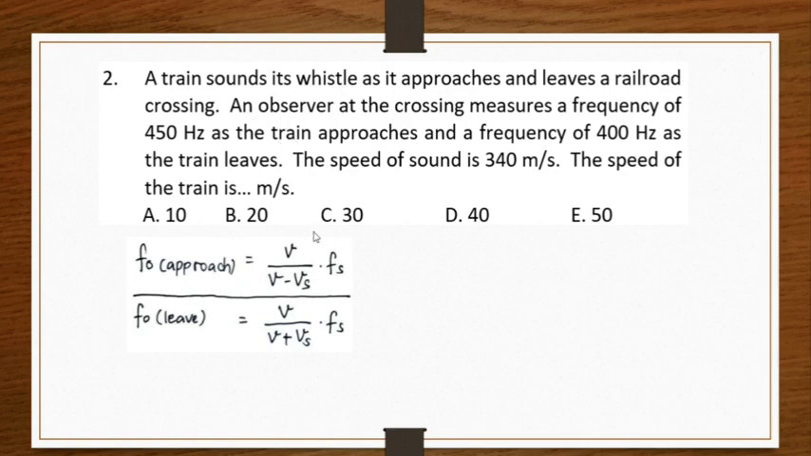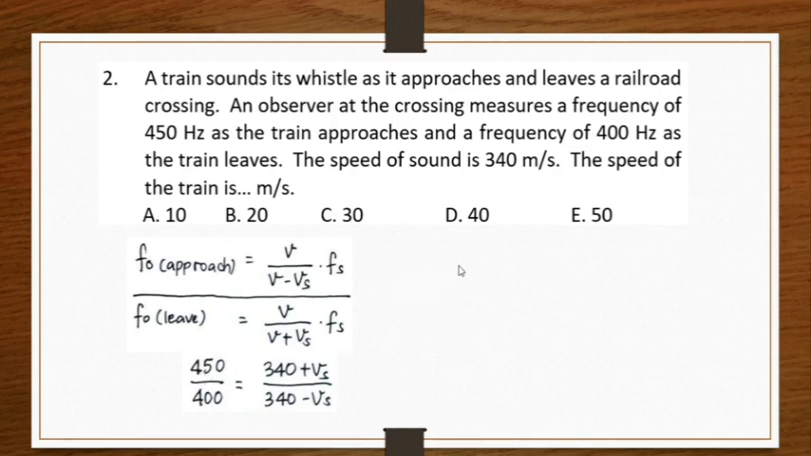So we can use this equation, V divided by V minus Vs times the frequency of the source. When it leaves, V over V plus Vs multiplied by Fs. When the train approaches the observer, the frequency is 450. When it leaves the observer, the frequency is 400 Hz. And we can cross V out. So we have V plus Vs, 340 plus Vs, divided by V minus Vs, 340 minus Vs.